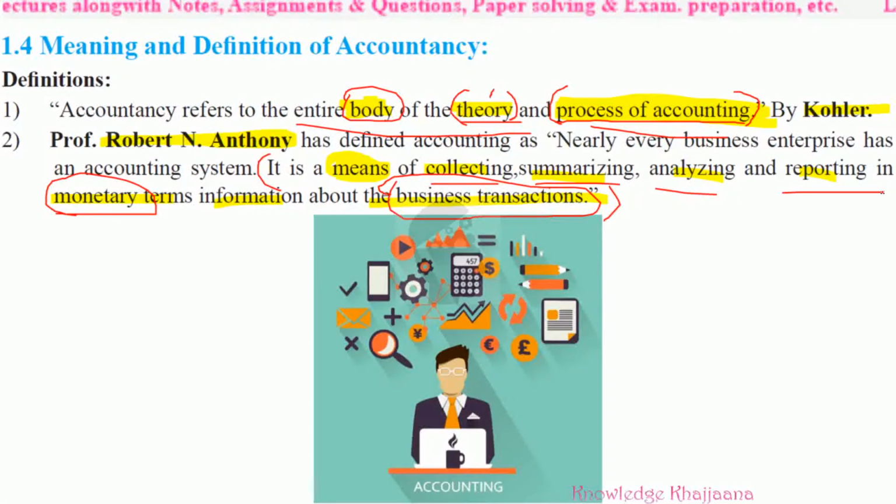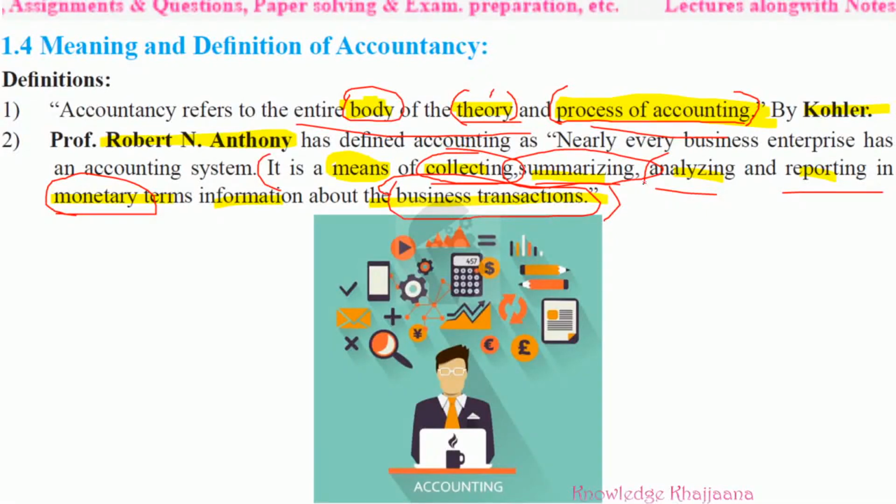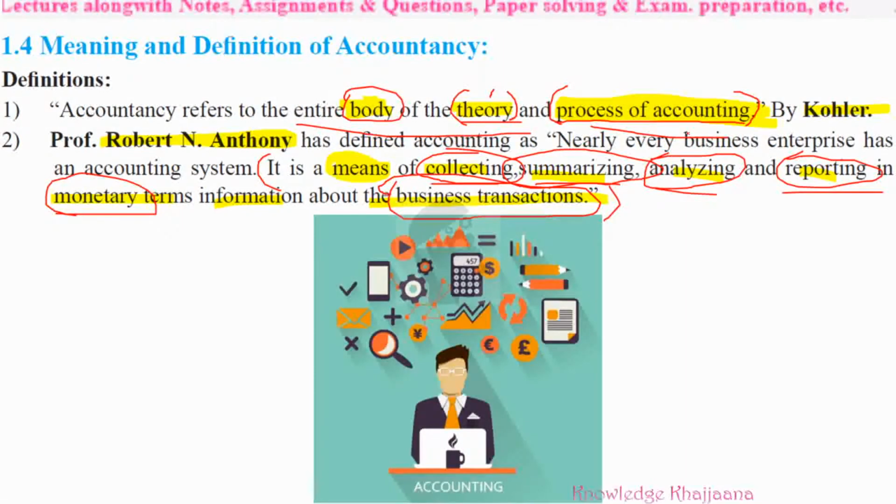See, in the earlier picture we had seen one person bringing different bills or invoices in his hand. That was a very good example. What was that work? That was collecting. And the second person, what did he do? He summarized and he thought. Then he took the proper decision in which book of account that should be recorded. He summarized all the bills, then analyzed the bills, and finally the reporting of the different bills was done. Those bills involved monetary transactions regarding that business.